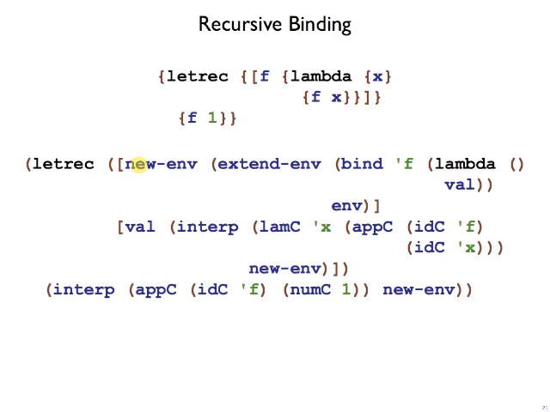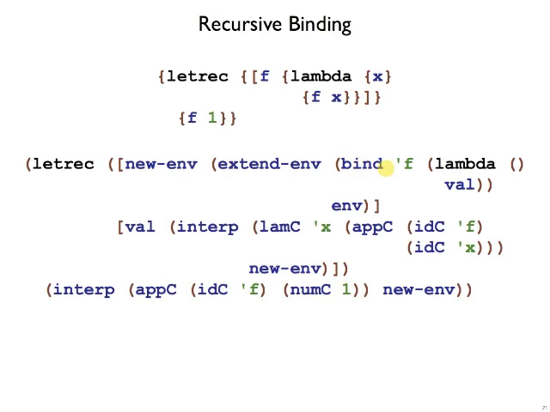So I've changed this to be a letrec with two bindings. They're mutually recursive bindings. And that way I just construct the new environment once, and I can use it down here. It's a simplification over the previous part, and we do that because now our environment is going to work. This use of val, even though it's defined later, is delayed, and then we have a lambda in our interpreter, which again doesn't go try to use the val, it just remembers this extended environment. And so by the time we get down here, val has been defined as the closure. And when we call this function f and we pull out the environment and we look up this val, we get the closure back like we wanted.